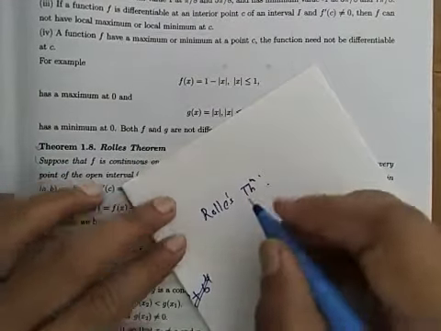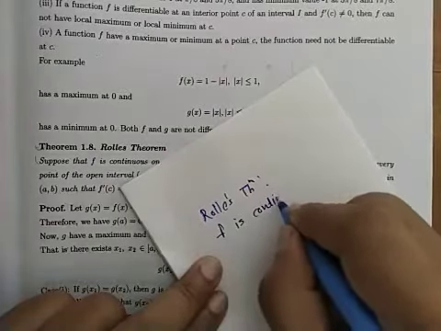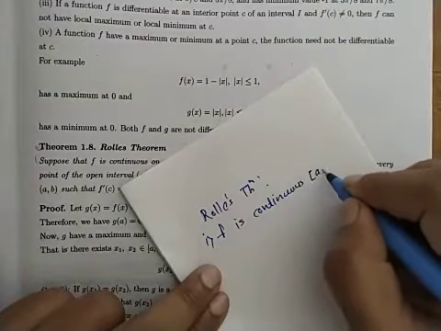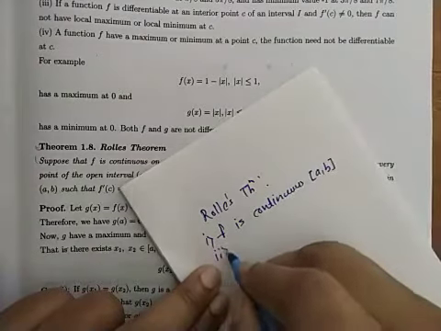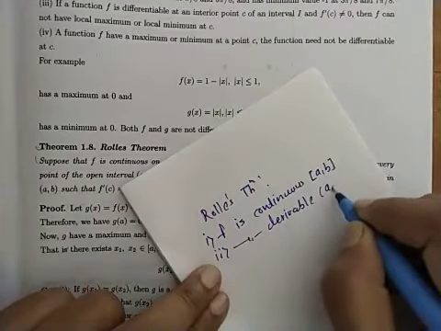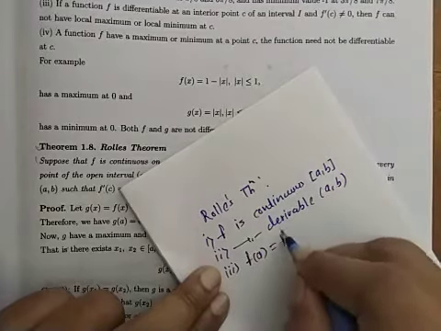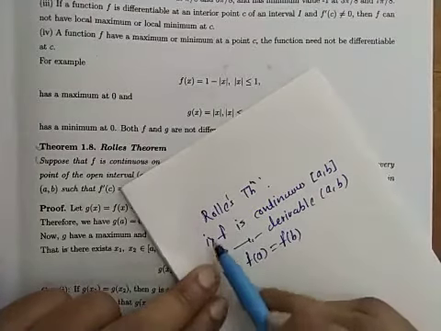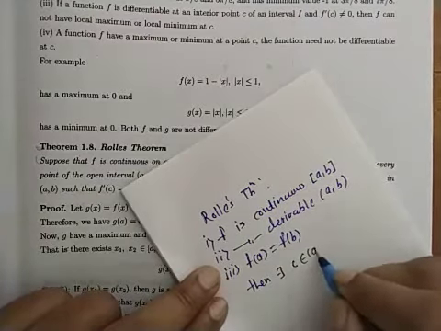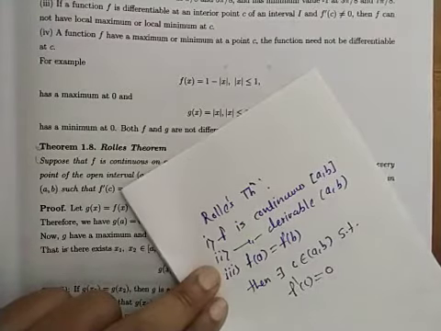What is given? Three parts are given. F is continuous. Three conditions are there. First, f is continuous on closed interval AB. Then f is derivable on open interval AB. Third, f of A is equal to f of B. If these three conditions are satisfied, then there exists a point C belongs to AB such that f dash of C is equal to 0.